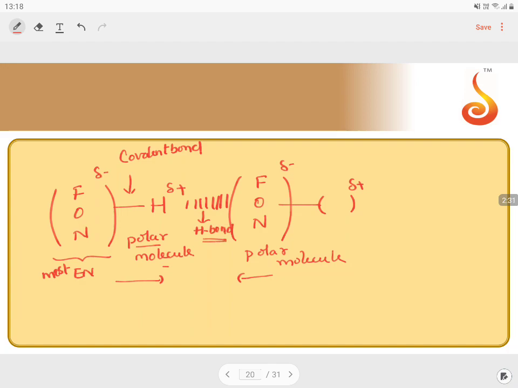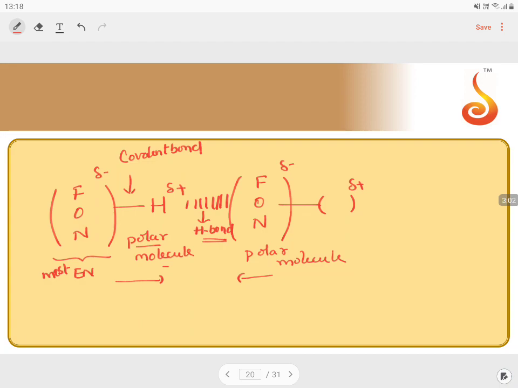So this type of bond is called hydrogen bond, which is most common. The condition for it: there should be a hydrogen between two electronegative atoms. Logic is like this: a hydrogen atom should lie in the center of two different atoms, where on one side it should be attached to the most electronegative atom through a covalent bond. On the other side, it should be attached to the most electronegative atom through an attractive force.